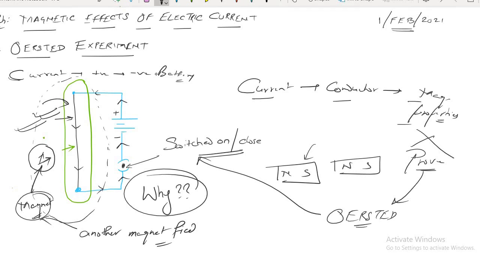If you have any sort of doubt with the Oersted experiment, come on, tell me. Subrat and Sujal. No, sir, no doubt. Absolutely clear.